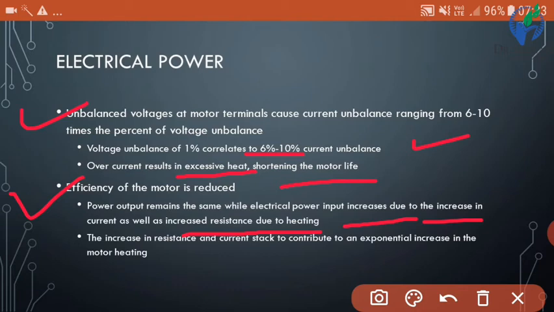The increase in resistance and current tend to contribute to an exponential increase in the motor heating. So whenever the resistance increases and current tends to contribute to an exponential increase in motor heating, it means we know that if resistance and current both increase, then due to I square R the increase in heat is exponential. It means it increases very rapidly due to increase in resistance and current.